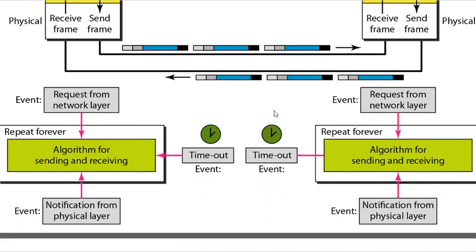Both of them need to be combined into one. That is the reason it is a bit complicated, and we have only seen the unidirectional protocols. We have not seen bidirectional protocols because it would be difficult to explain. And now with this, we will end the topic of protocols.